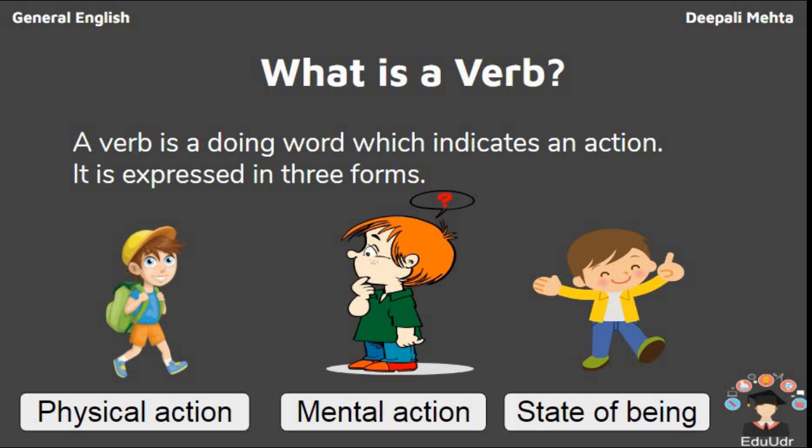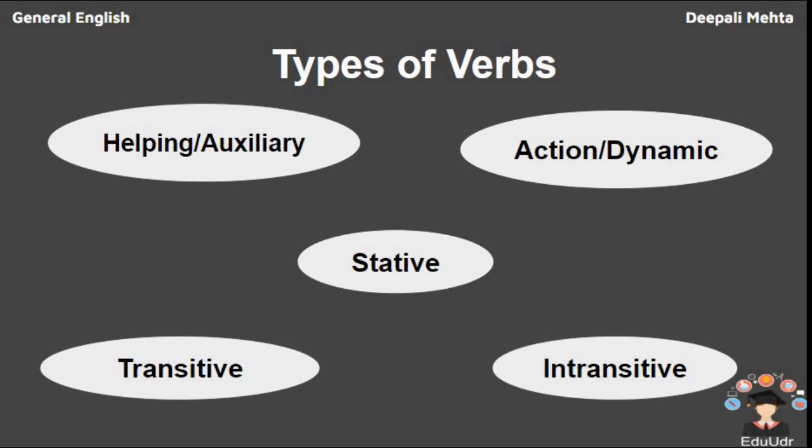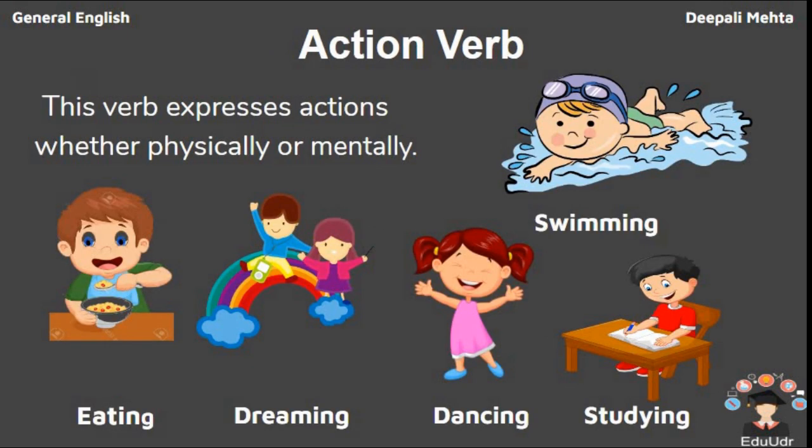Now, there are basically five types of verbs, which indicate how a verb is classified. Helping verb, action verb, stative verb, transitive verb and intransitive verb. First, we start with action verb. This verb expresses actions whether physically or mentally.